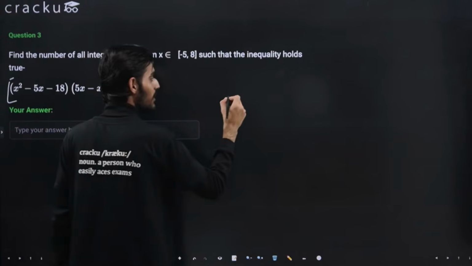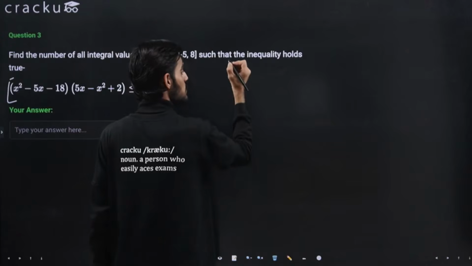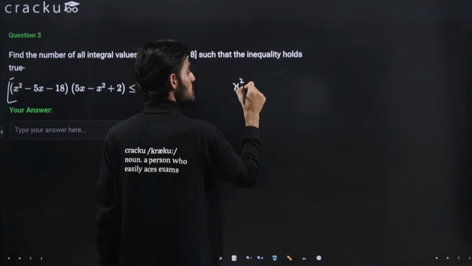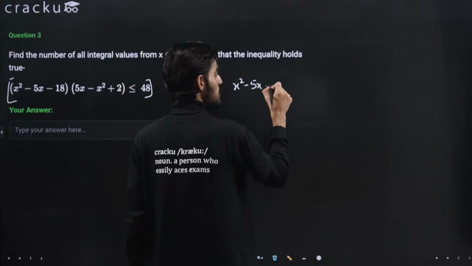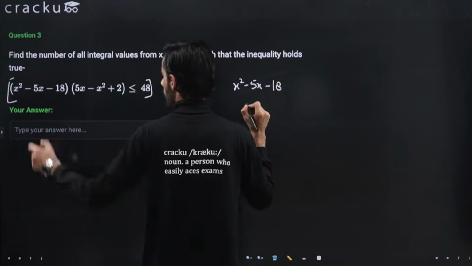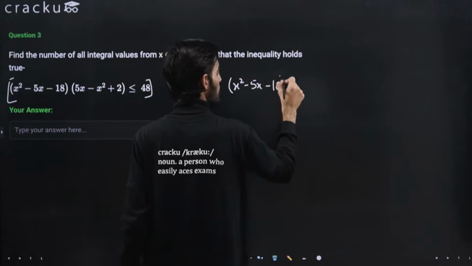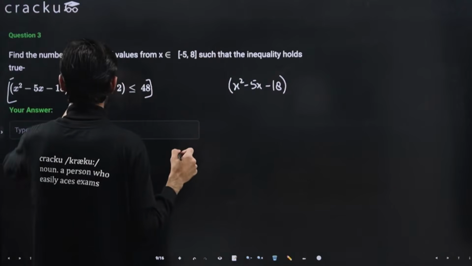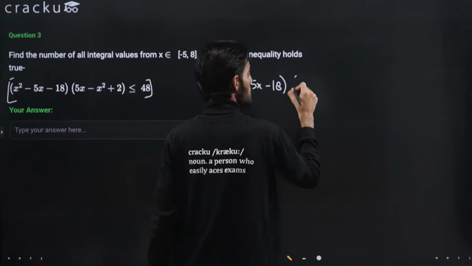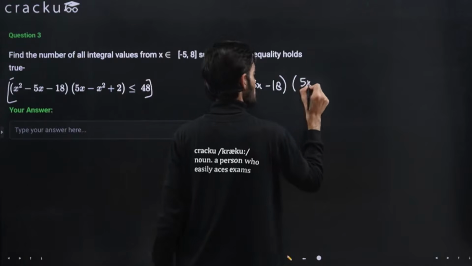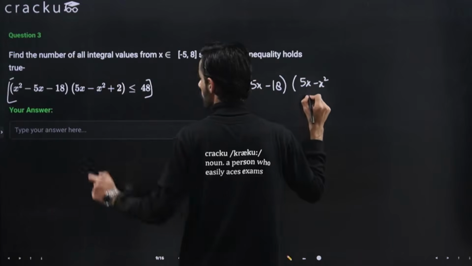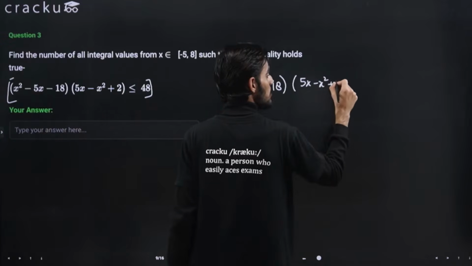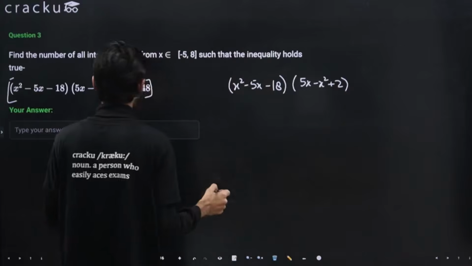That is x square minus 5x minus 18. Okay, so this was the first bracket. Second is 5x minus x square plus 2. This is less than equal to 48.